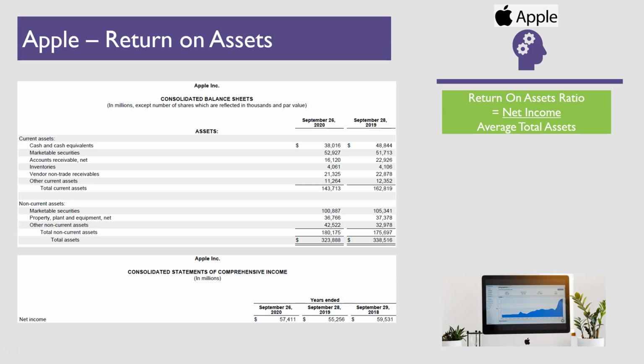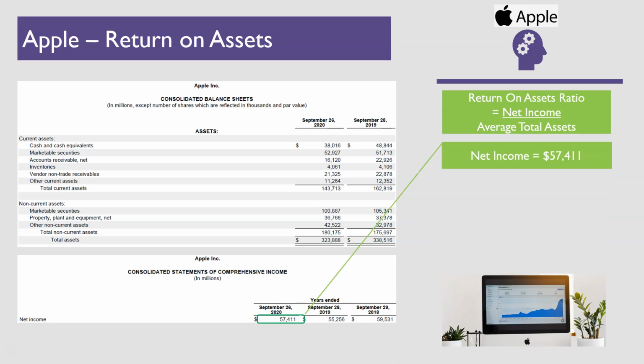Well, to start, the return on assets ratio lets us know how much profit a company is able to generate from its assets. In simple terms, the return on assets measures how efficient the company is in generating earnings from their assets on their balance sheet. As such, the higher the ratio, the more efficient the company is at managing its balance sheet to generate profits. So, how is this ratio calculated?